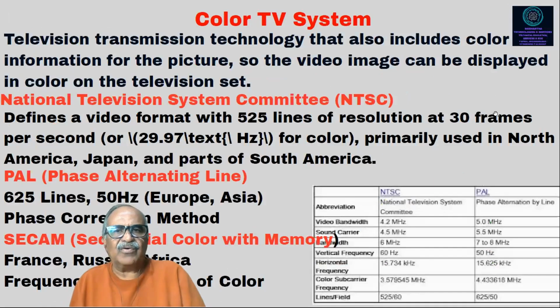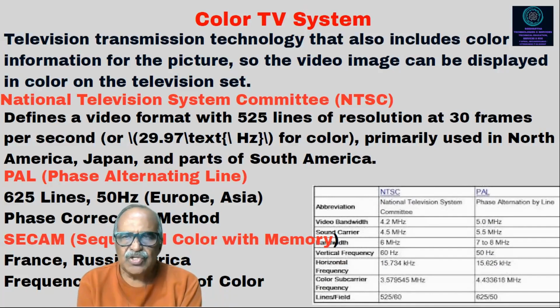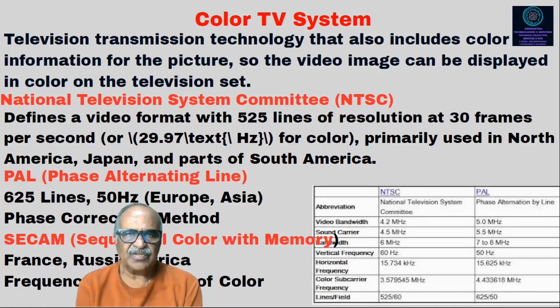Now, color TV systems. We have to study the systems also. There are different types of systems. It is television transmission technology that also includes color information for the picture so that the video images can be displayed in color on the television set. That is nothing but the transmission color TV system, we call it. This is the definition part.